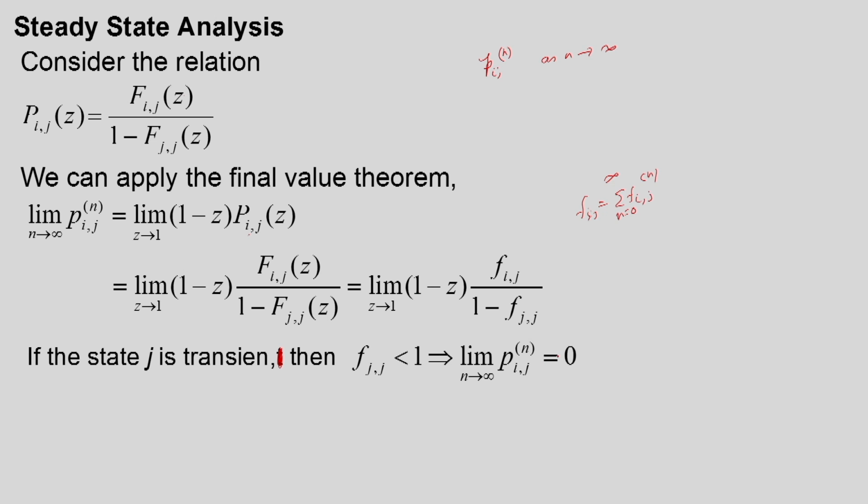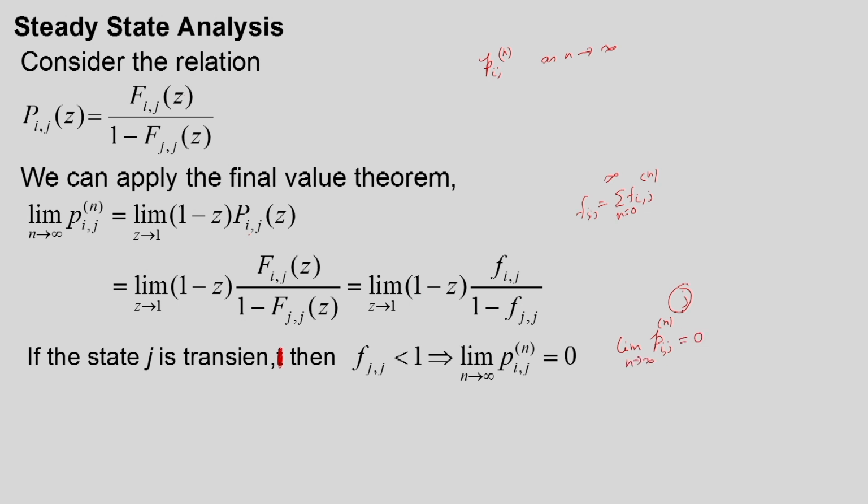So, that way what we get is that if state j is transient, then any n step transition probability to this state as n tends to infinity will become 0. The limit of p_ij^n as n tends to infinity will be equal to 0.